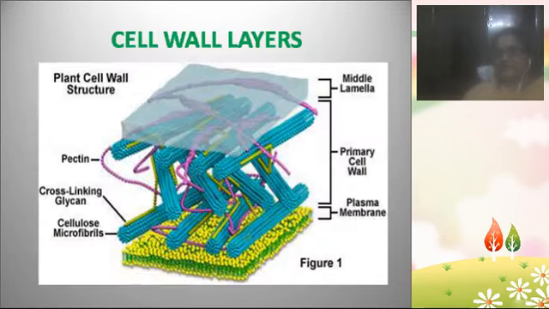In this diagram, the blue colored portion is completely the primary cell wall. The outermost layer is the middle lamella, this is the primary cell wall, and here no secondary cell wall is seen; immediately below the primary cell wall, the plasma membrane is shown. Actually, in some plants a secondary cell wall is also there below the primary cell wall. This primary cell wall is made up of cellulose and hemicellulose, and each cellulose molecule is made up by the fusion of